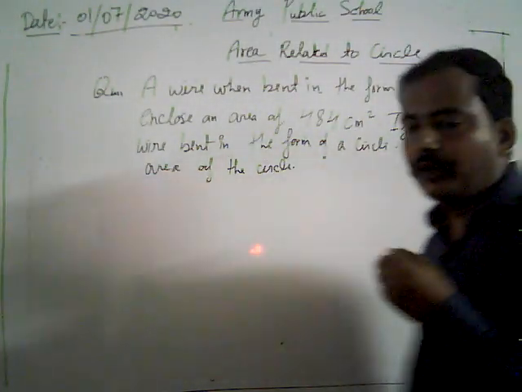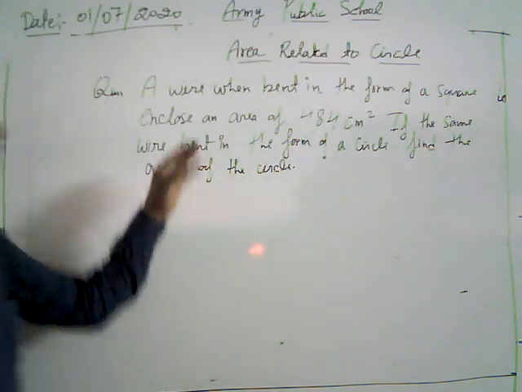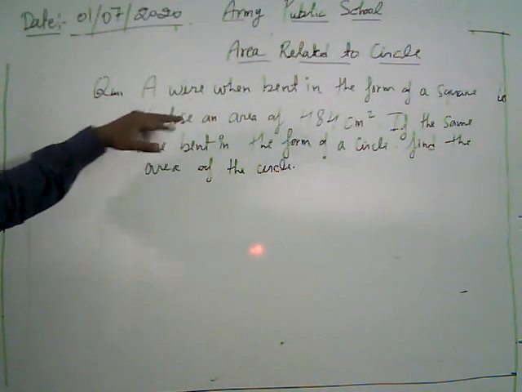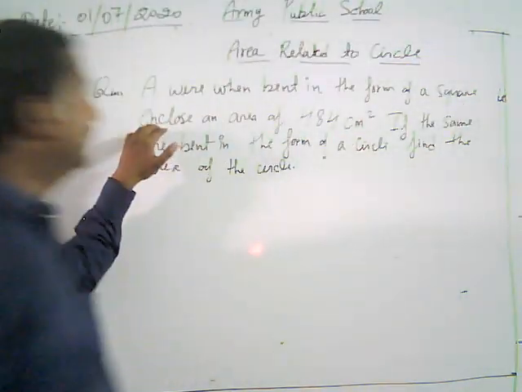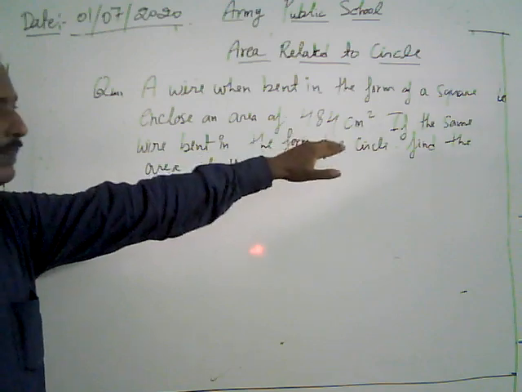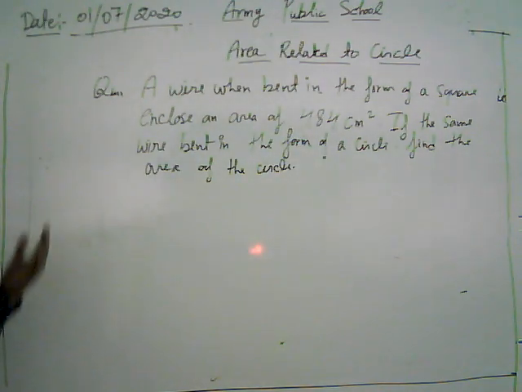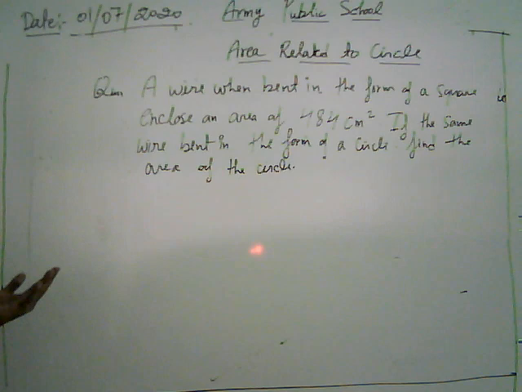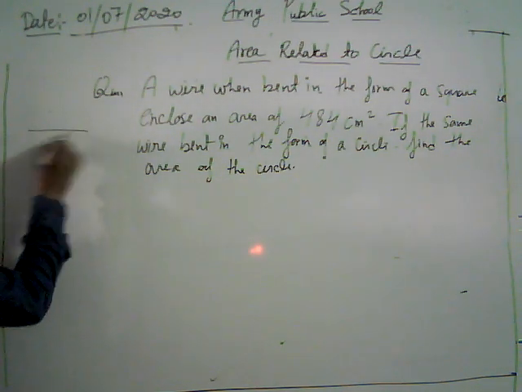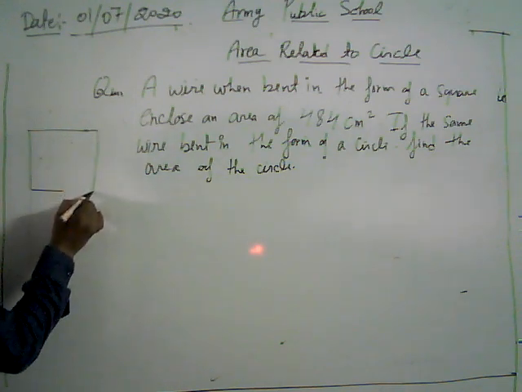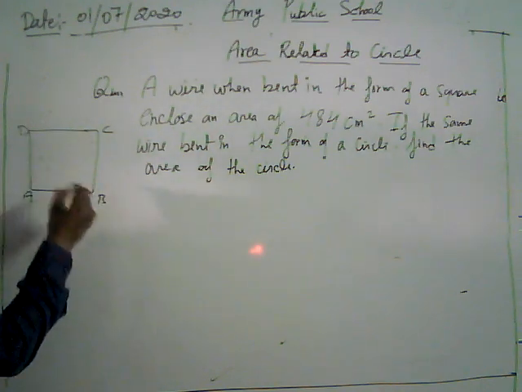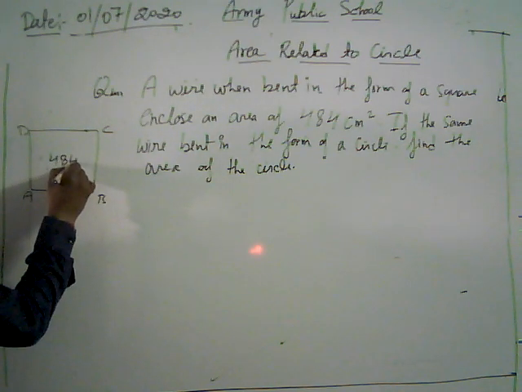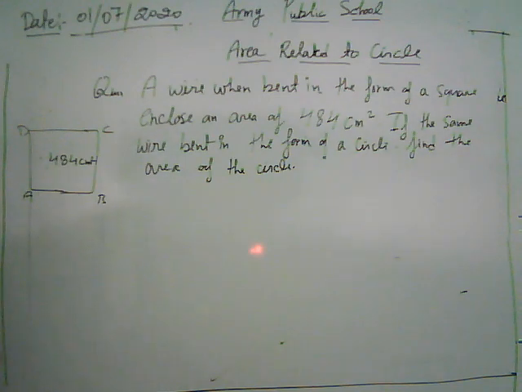Now look, we move to our next question, problem number 2. What do we have? We have one wire which, when bent in the form of a square, encloses an area of 484 centimeter square. If the same wire is bent in the form of a circle, find the area of the circle. Suppose it is bent in the square ABCD, then it encloses an area of 484 centimeter square.